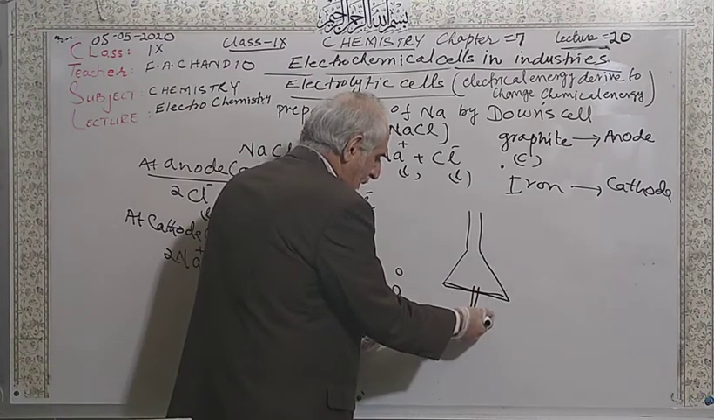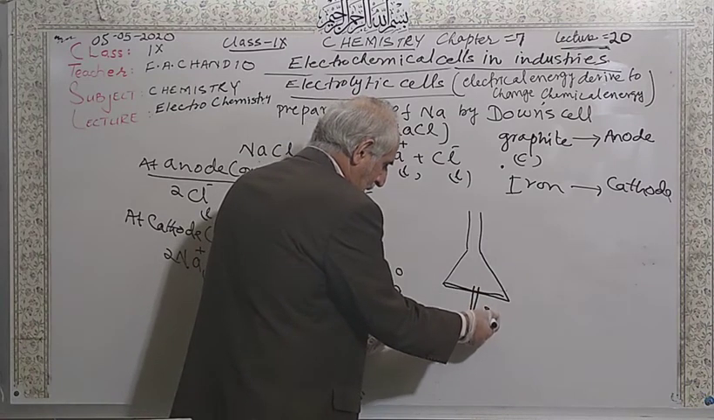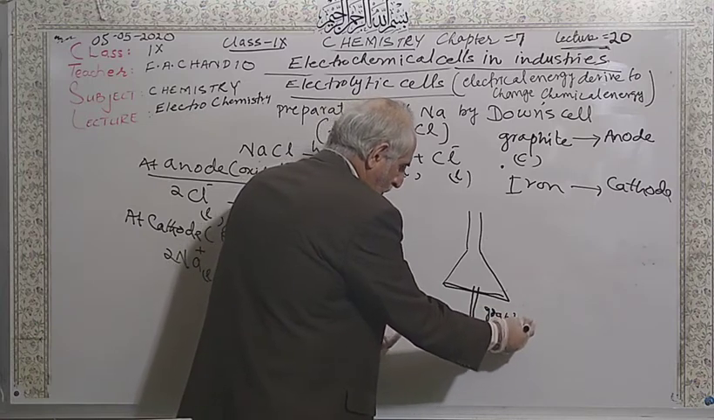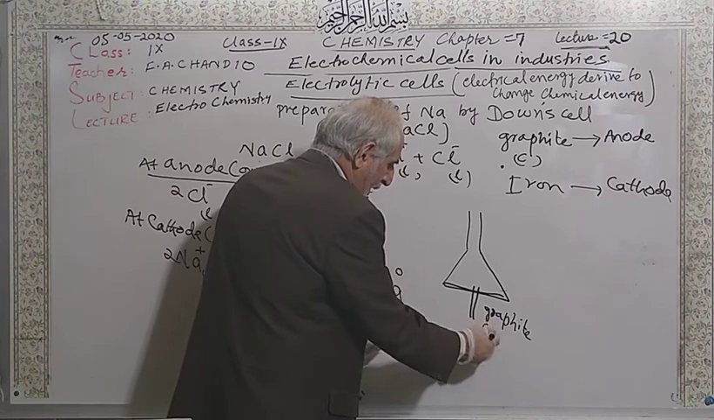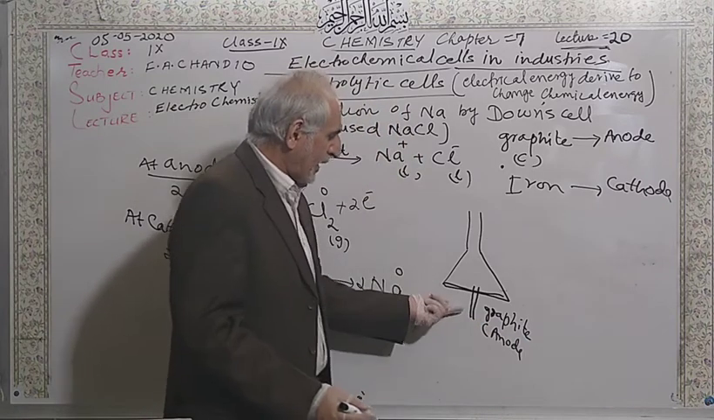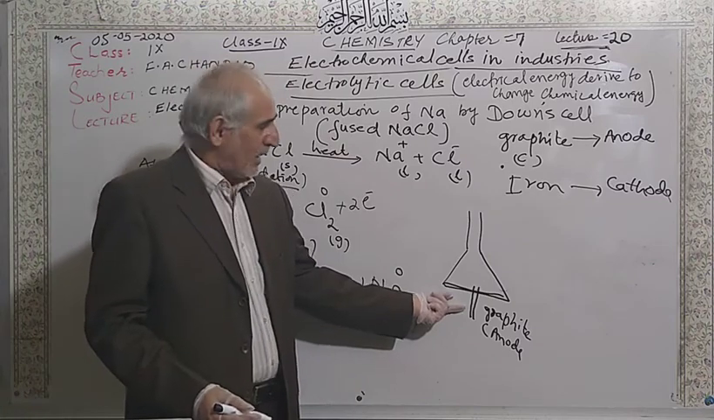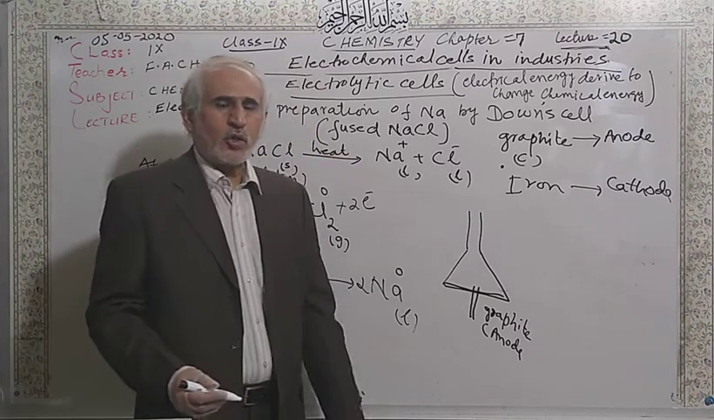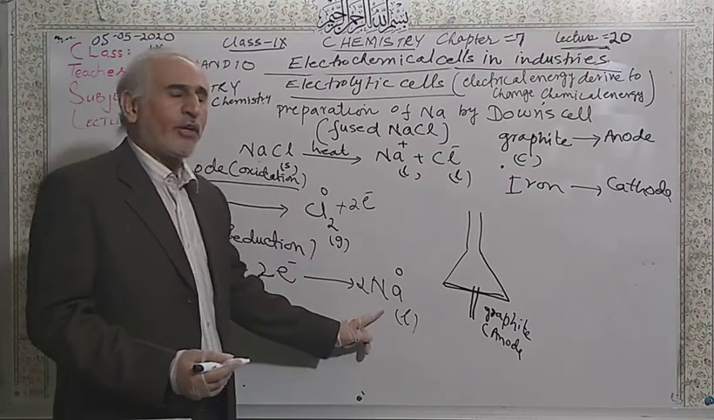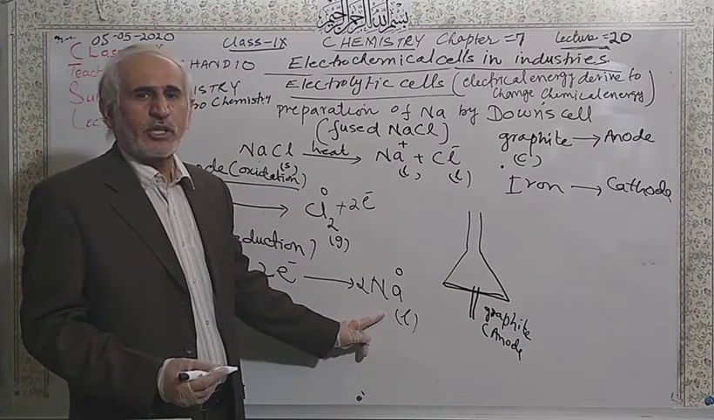In the diagram, here is graphite, and this graphite acts as the anode. This is graphite carbon. So why use this funnel? I told you it is a precautionary measure, so that chlorine gas should not contact the sodium metal during preparation.